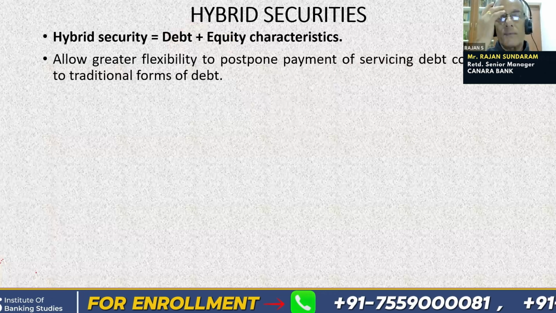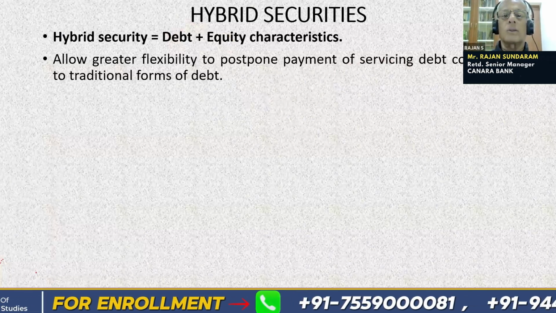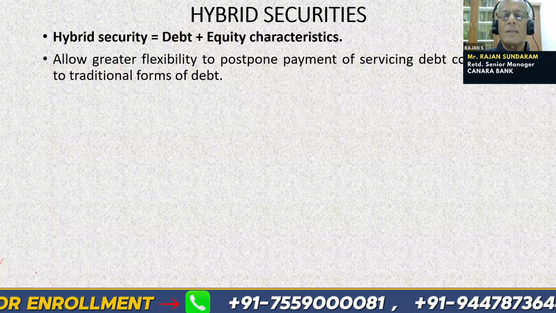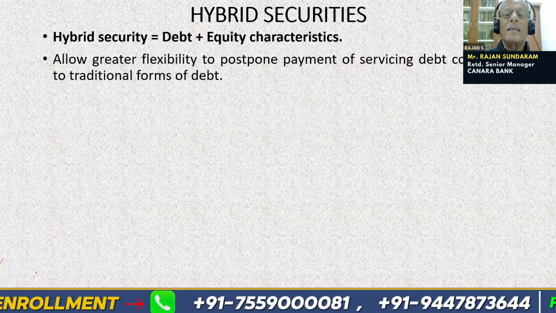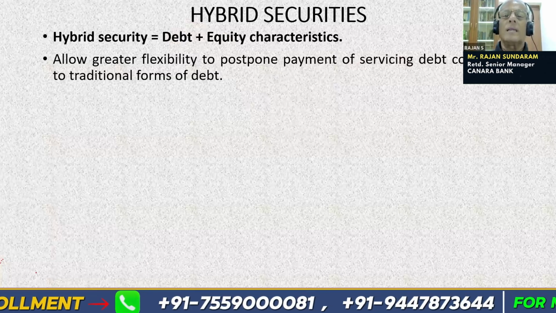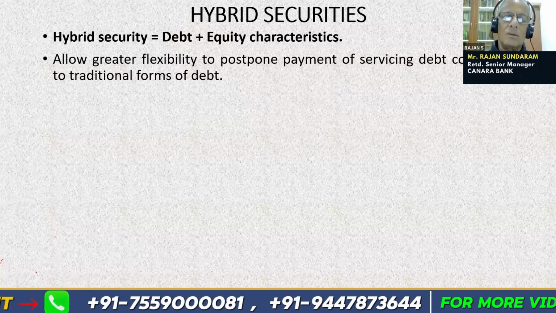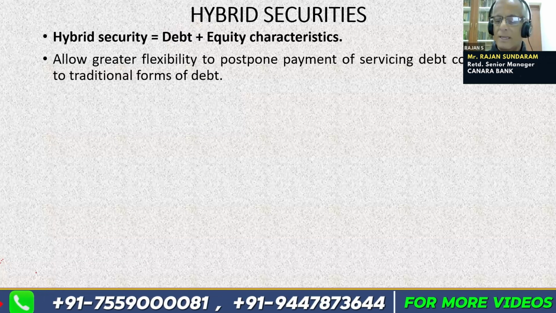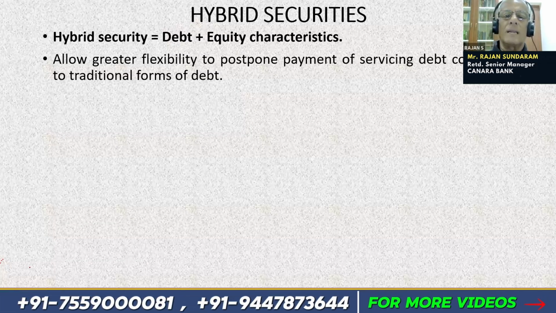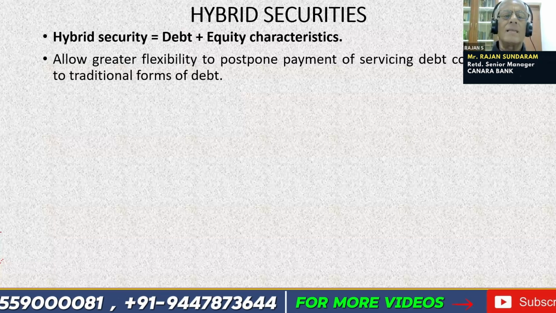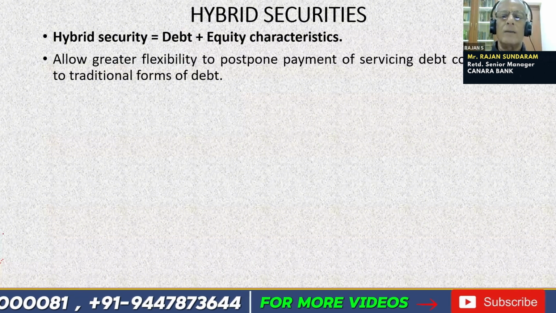Also, in the case of debt, if the company borrows money, it has to make interest payments from the next month onwards. But in the case of a preferential security like a preference share, it need not declare a dividend every year, even if it makes a profit. So a hybrid security is a security which has the characteristics of both debt and equity.